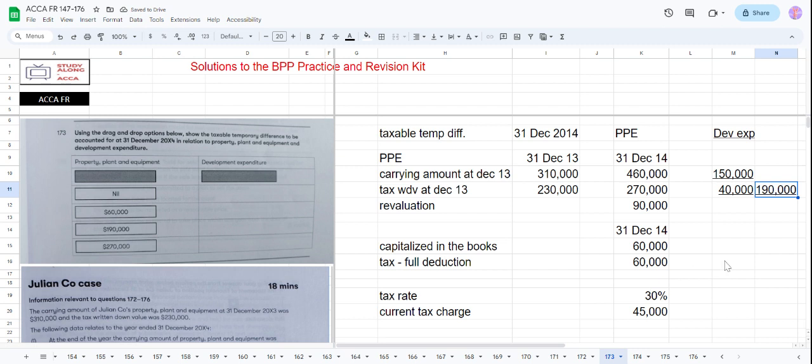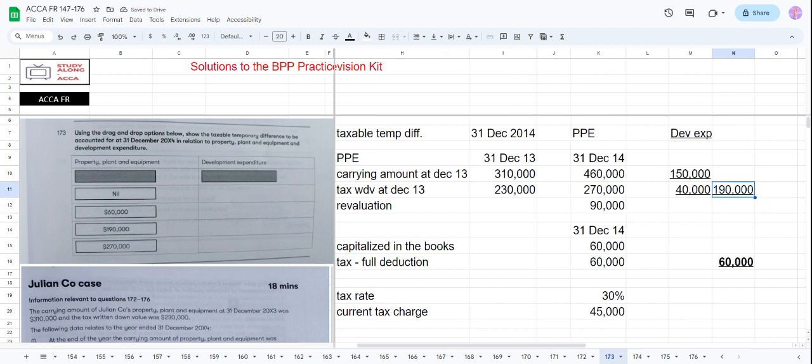And then for the development expenditure we have 60,000. Why so? Because for the books there is no deduction, as they have capitalized it, and for tax they have taken the full deduction of 60,000. So there will be a deferred tax liability. In future we will be paying more. So for development expenditure, the taxable temporary difference is 60,000, and for PP&E it will be 190. Okay.